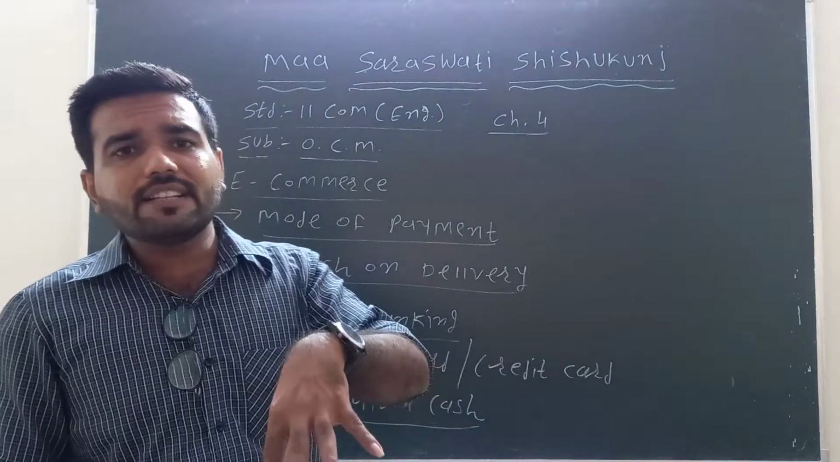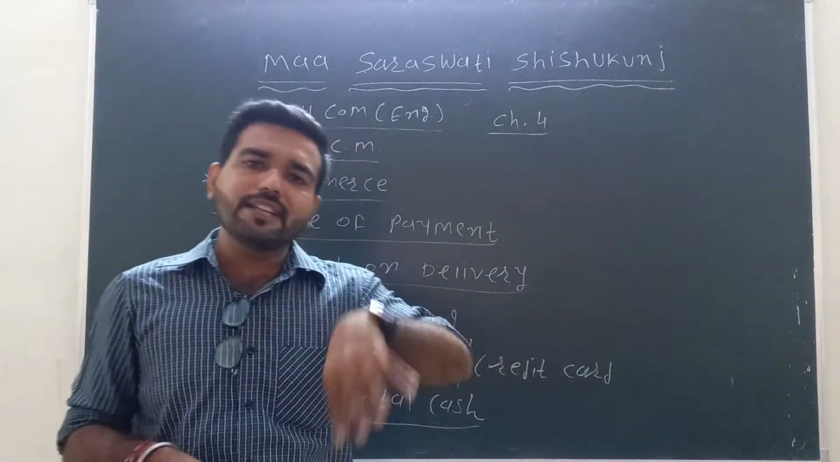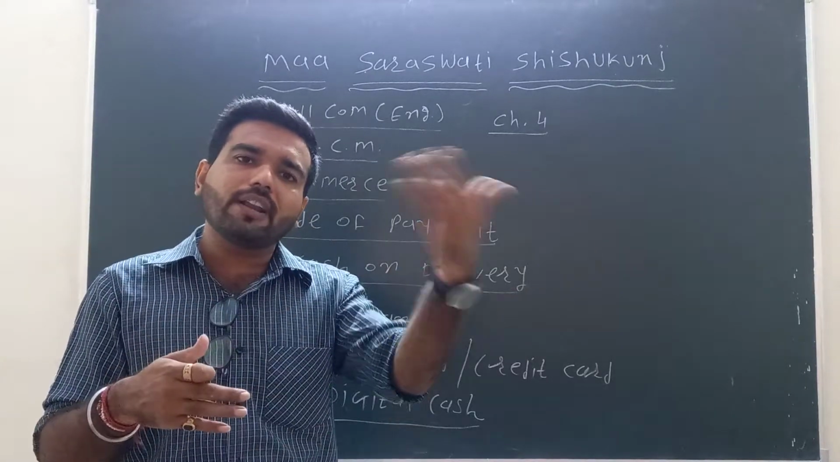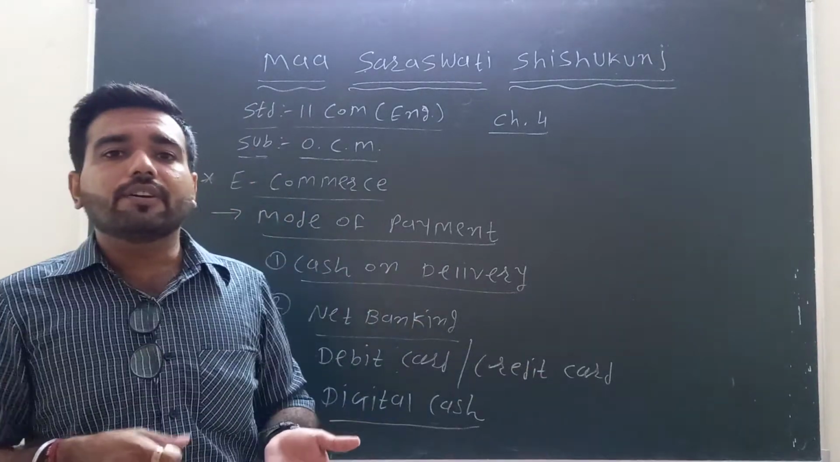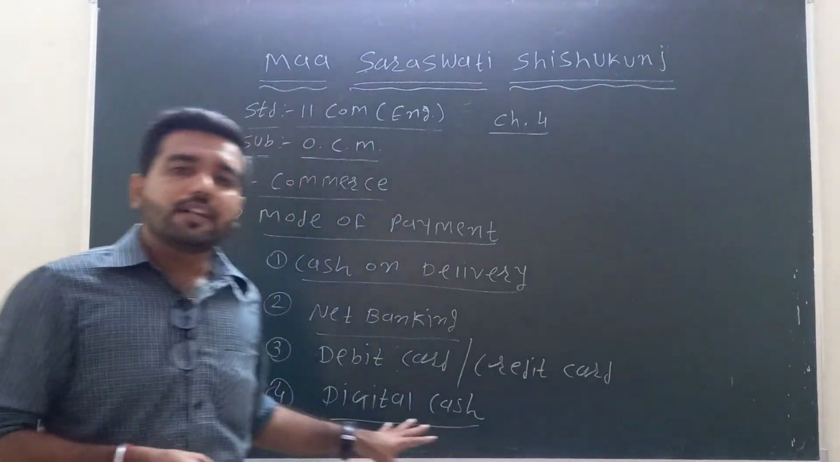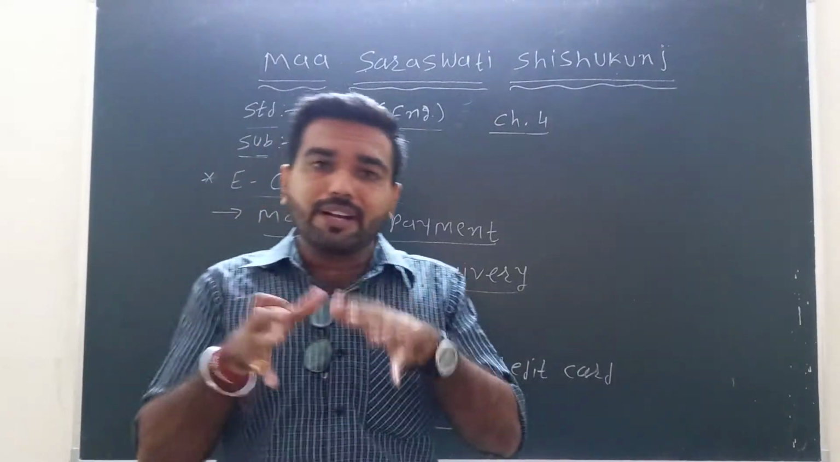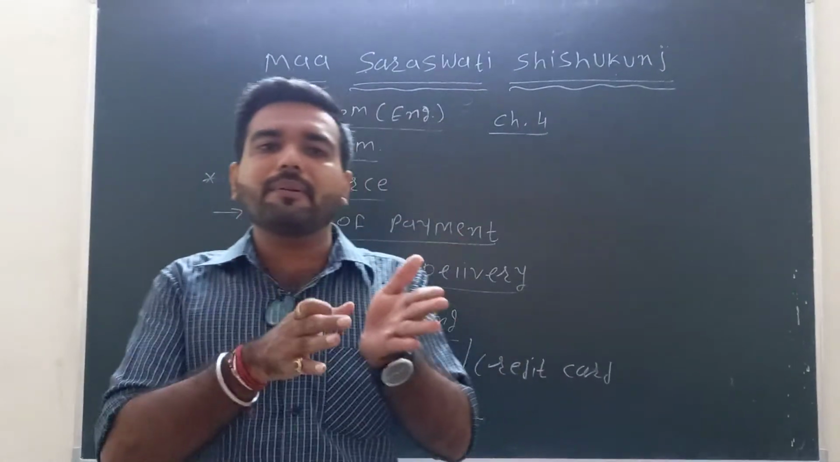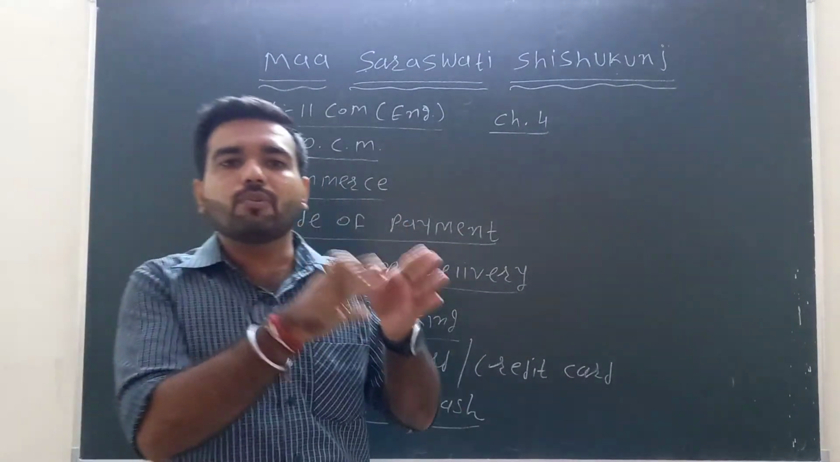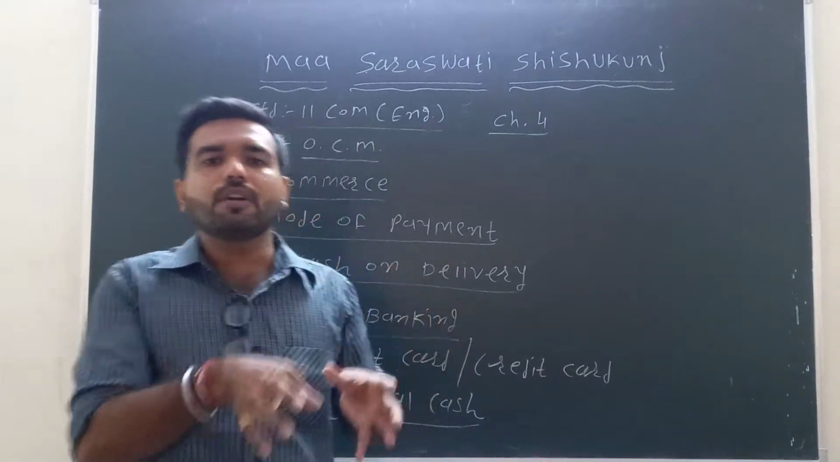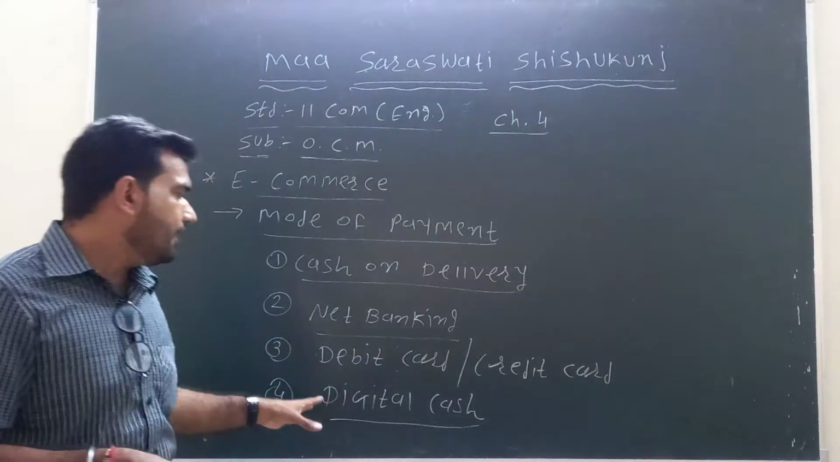With digital cash, online payment is done: online money receiving, online payment to another party. This kind of transaction is done with digital cash. So using digital cash, the money is paid directly by the bank to the company from which we have to buy the product. So here it is digital cash.